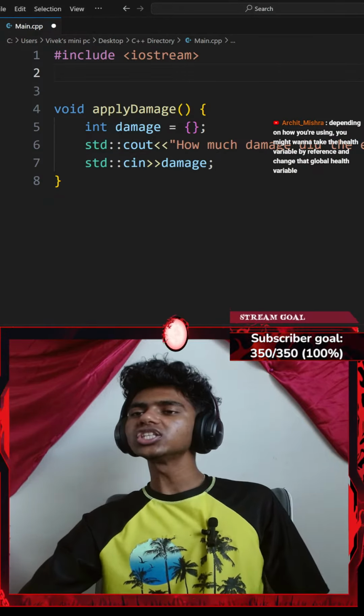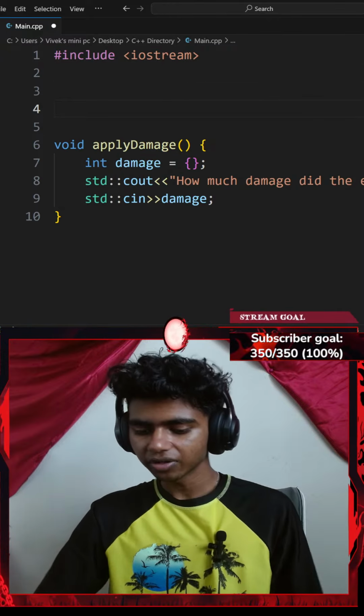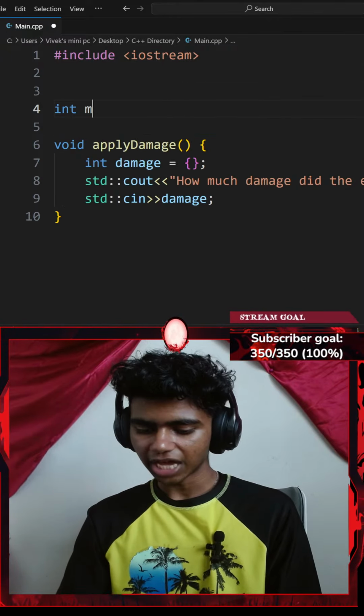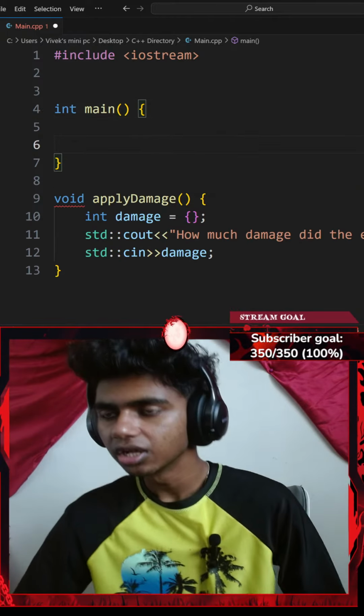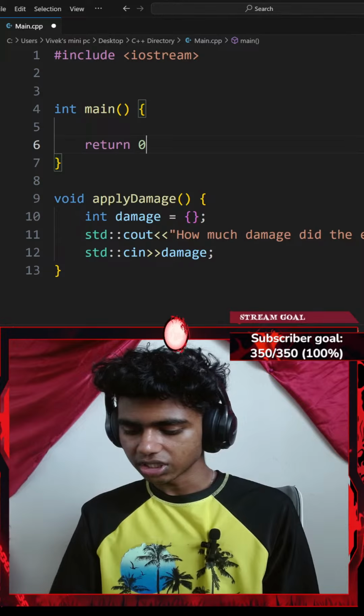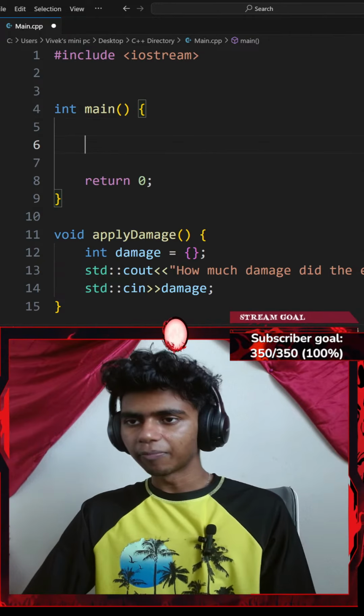Honestly, I could actually create a global health variable, but someone told me it's bad practice to have that. That said, let me go ahead and typecast my main function to be an integer. So I'll go with integer main, a pair of curly braces. Okay, and then let me return 0.